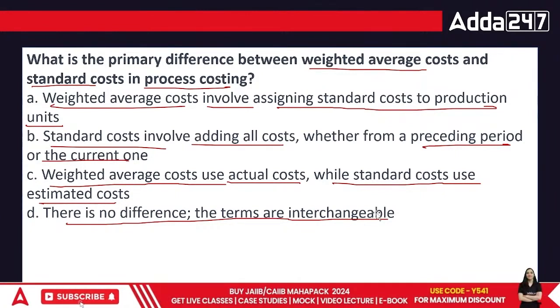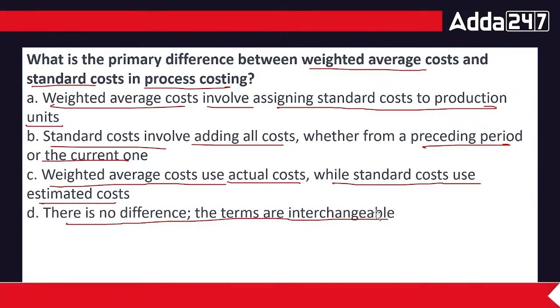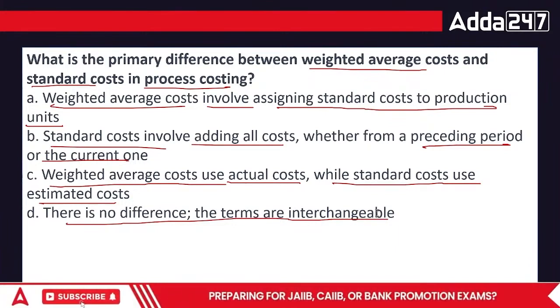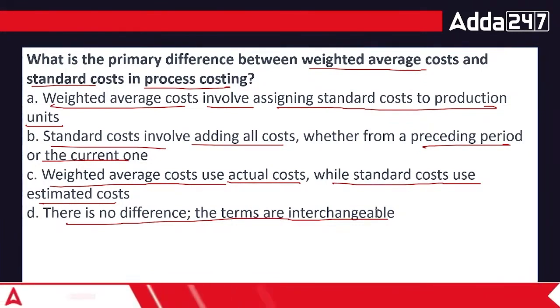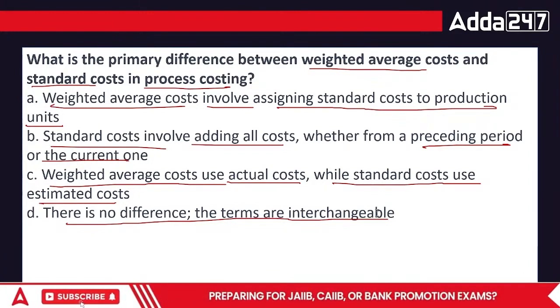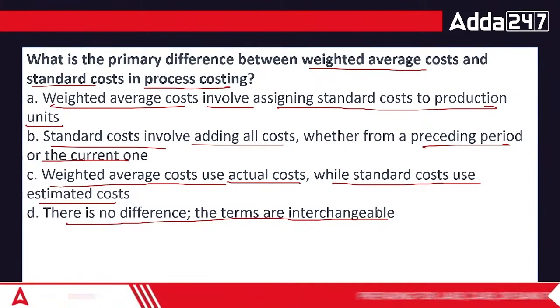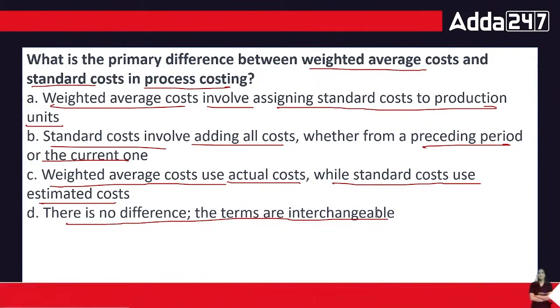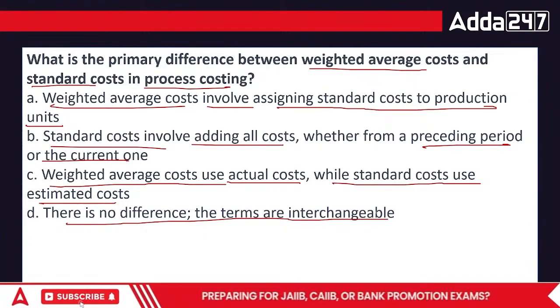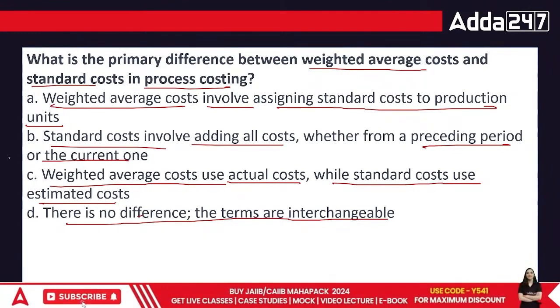When we talk about standard costing, what we are trying to do is this: weighted average cost uses actual cost, while standard cost uses estimated cost. The answer is actually C, because weighted average uses actual cost and then puts a weight into it, giving importance to multiple things. In this area we use actual, while in terms of standard, we set a standard.